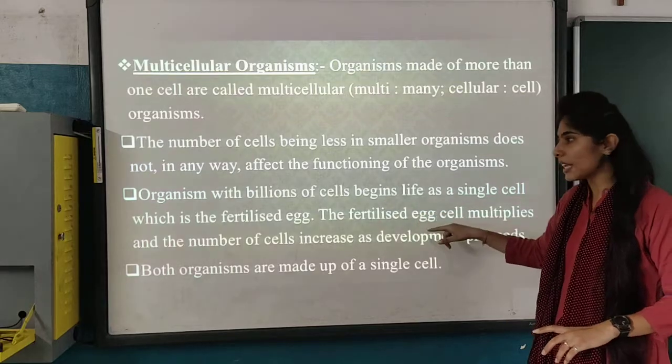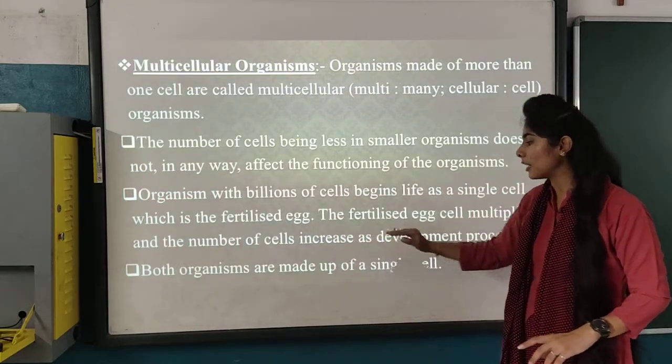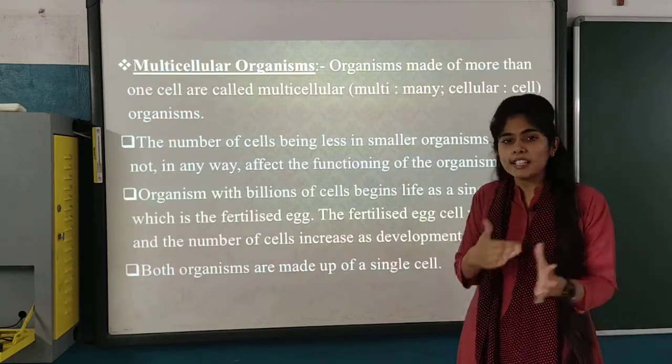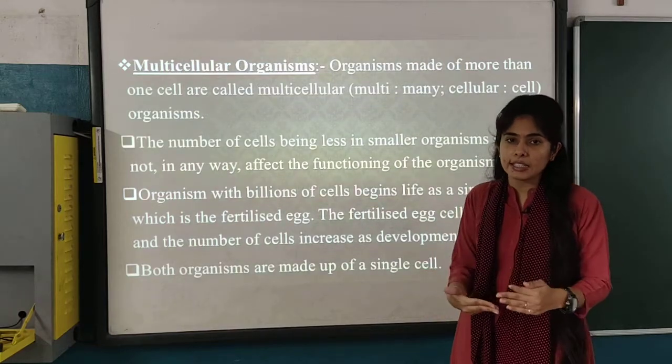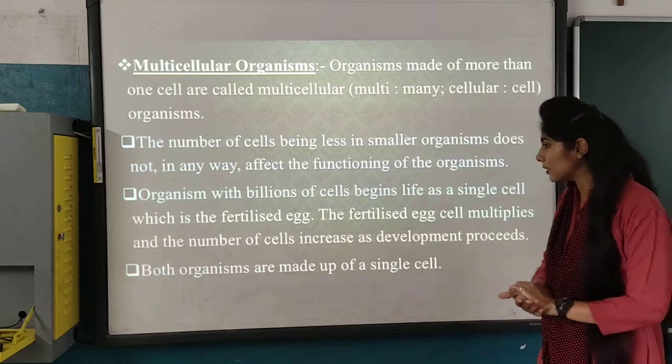The fertilized egg cell multiplies and the number of cells increases as development proceeds, from the single cell to the multicellular organism.